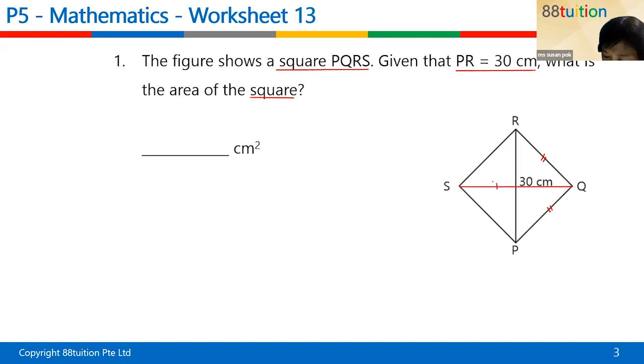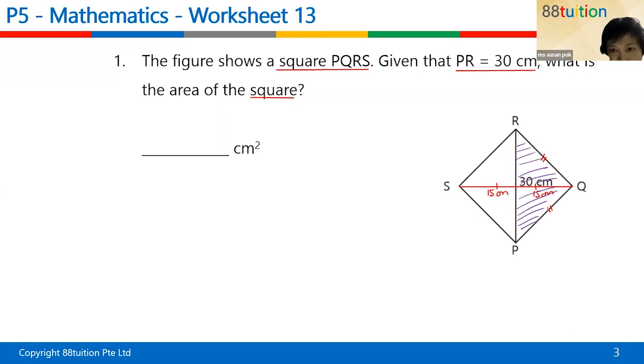So what I can do is, I'm going to do this. Since this and this are equal, I divide this by 2. Then this one will be 15 cm. The other side also 15 cm. Correct. So now you're able to find the area of the square already, right? Because you can find the area of what? What do you call this? Area of triangle. So to find this area of triangle, you have a base of 30.